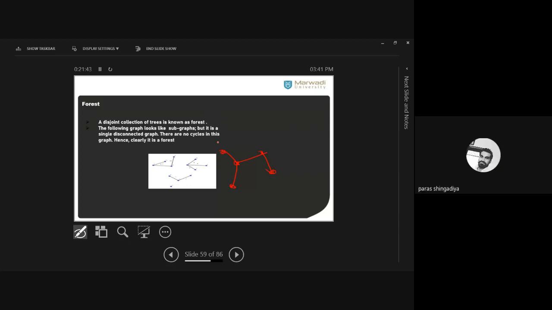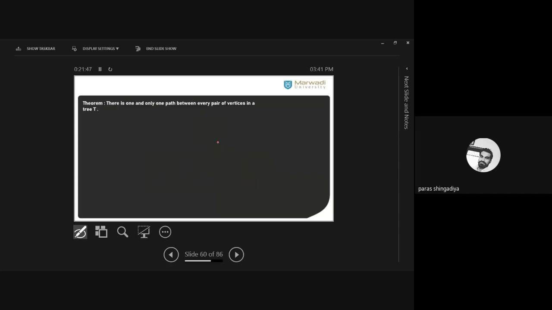So here is the definition of forest. Now the next one is one of the important theorems. Let us discuss it and then we conclude today's session. This small theorem's result is that we can create only one path between any pair of vertices in a tree. There is not a multiple path. Multiple path means you took one path, and you can reach there by another path too. That is called multiple route.